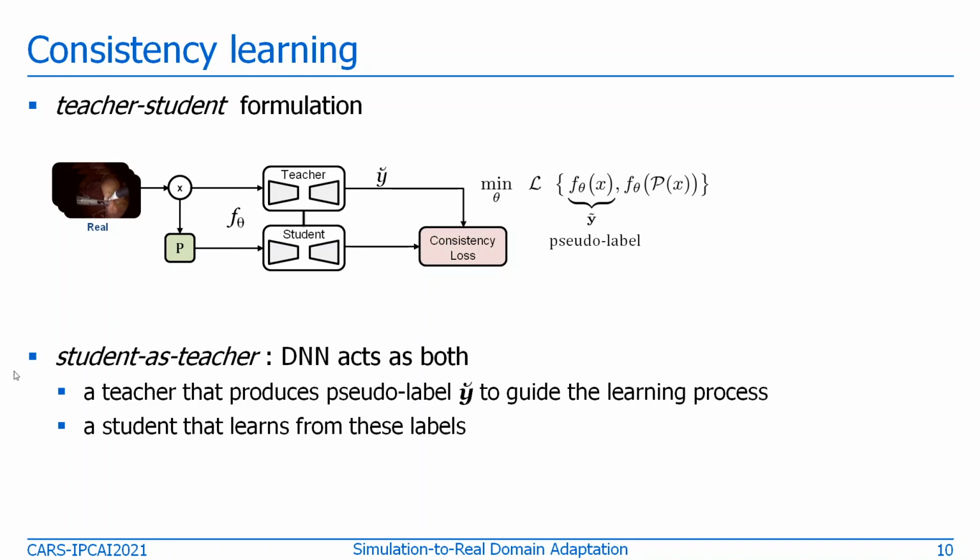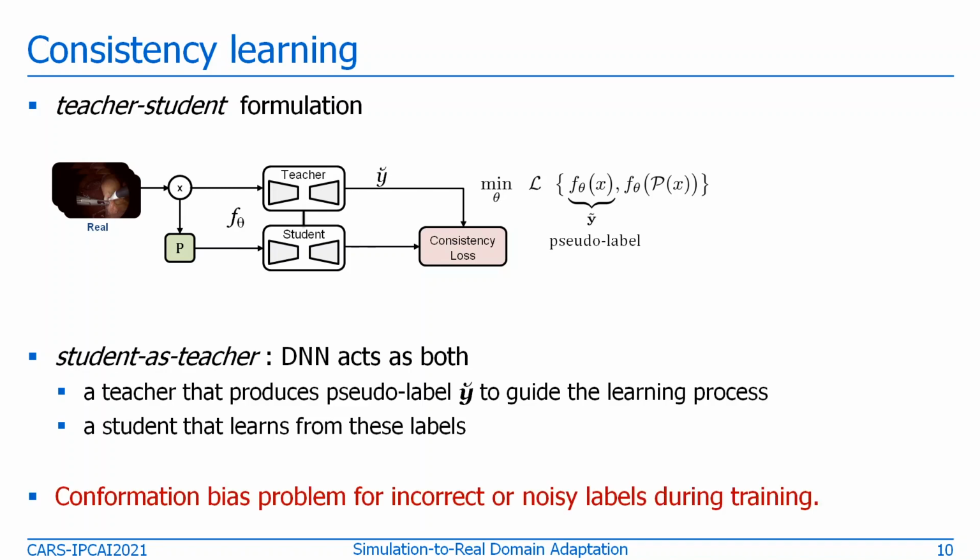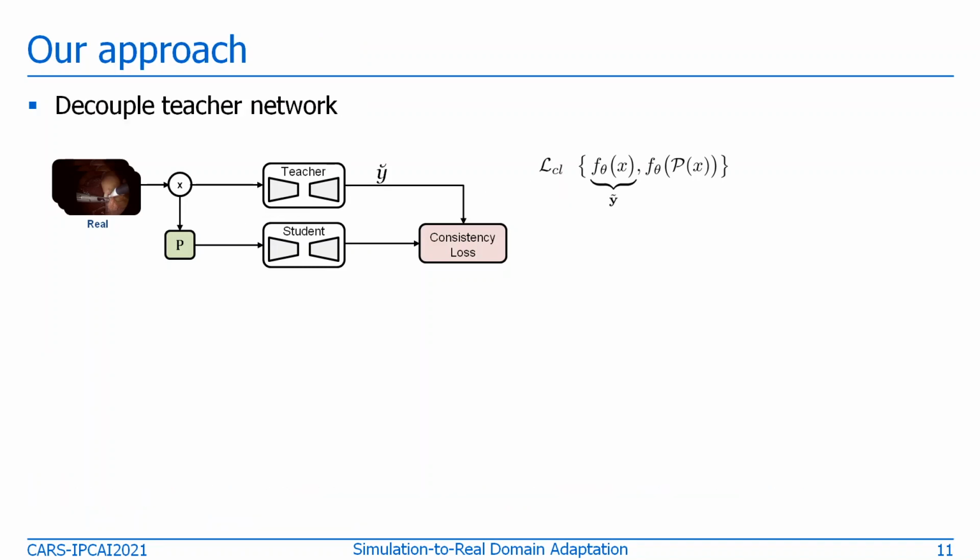But in the current student-as-teacher scenario, the DNN acts as both a teacher and a student, so it can suffer from the confirmation bias problem because it's self-generating the pseudo labels, which may be incorrect and noisy during training, and it can reinforce itself to overfit to incorrect labels produced by itself and prevent learning any new information.